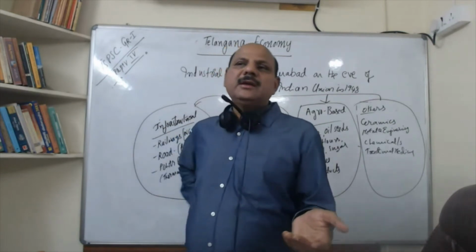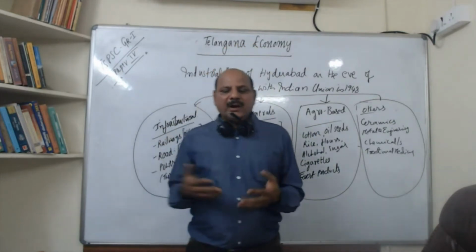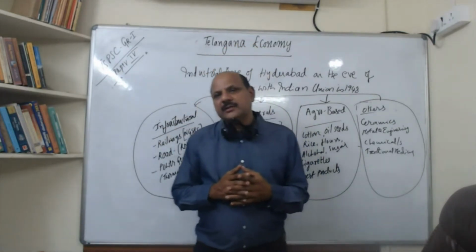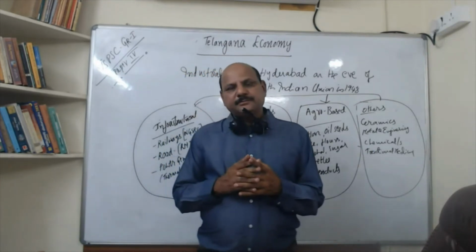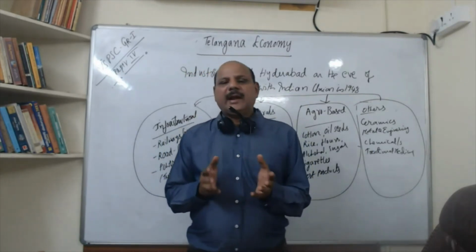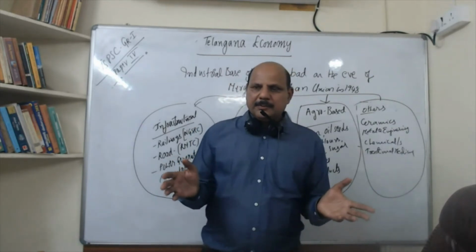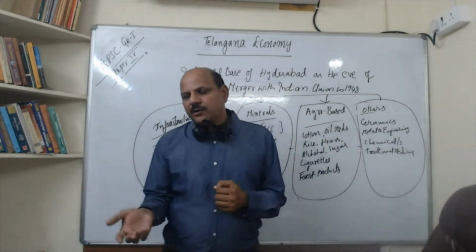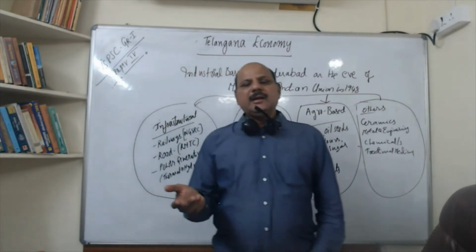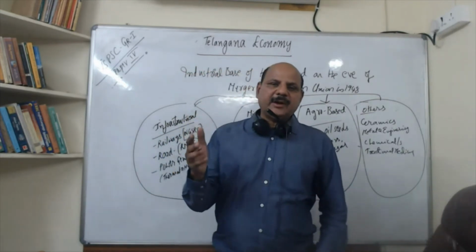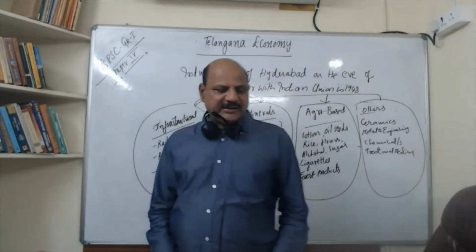They may ask a question like, what kind of impact do you see from the land reforms? Do you think land reforms in Telangana have delivered the desired result, or are they an unfinished agenda? So this is a very important segment.